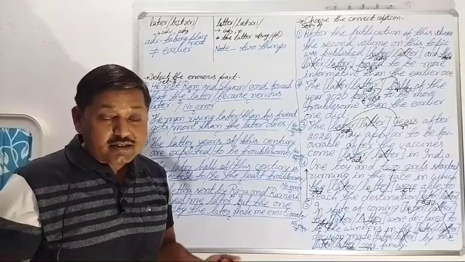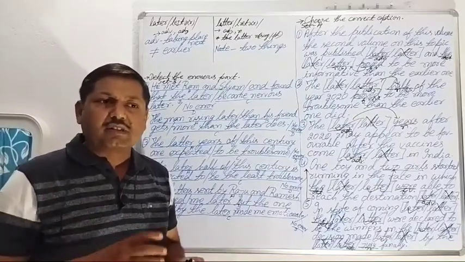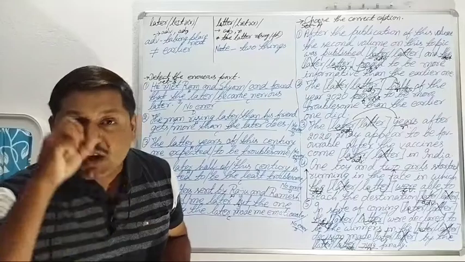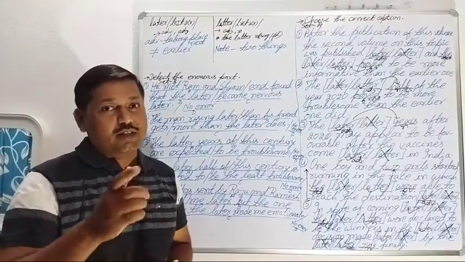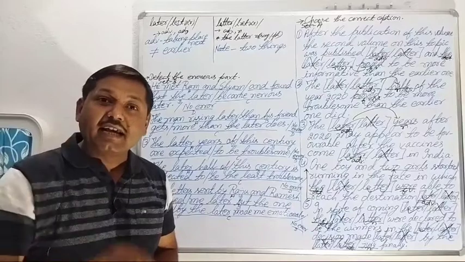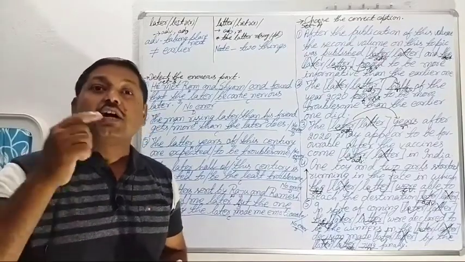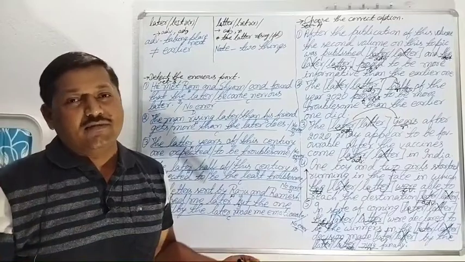I have discussed the word erroneous because in many exams synonymous words are asked. So what is the root word of this word? Verb, err; noun, error; adjective, erroneous; adverb, erroneously.